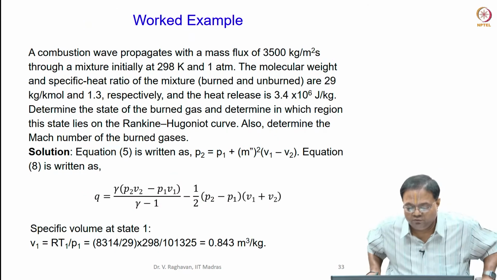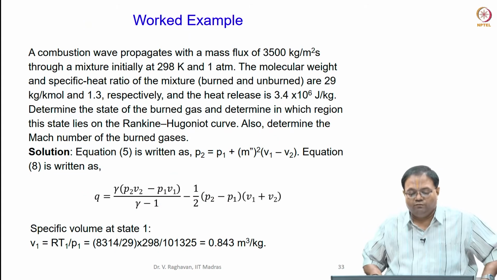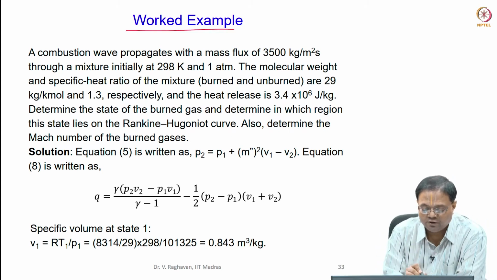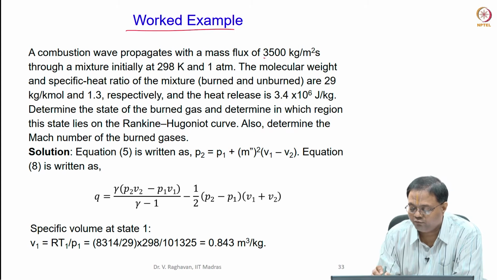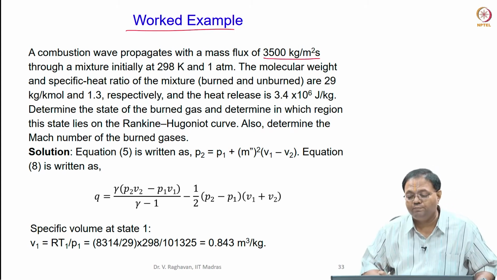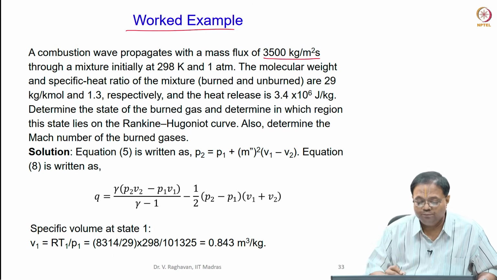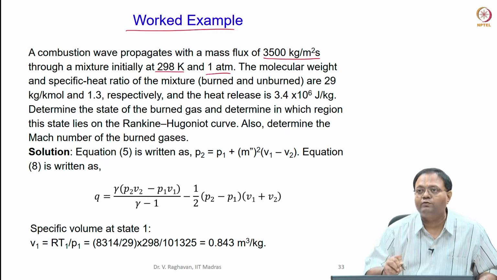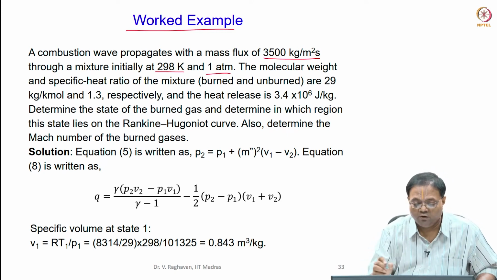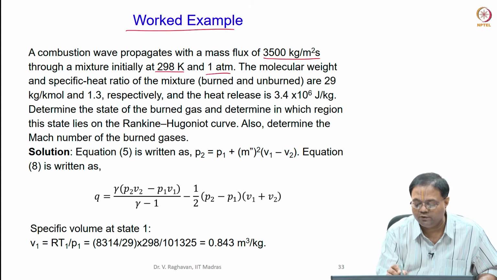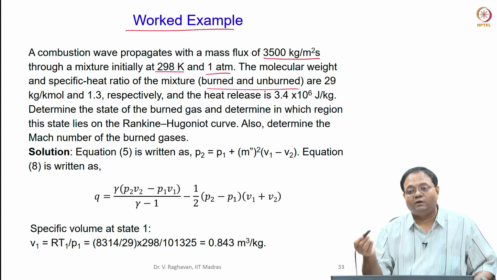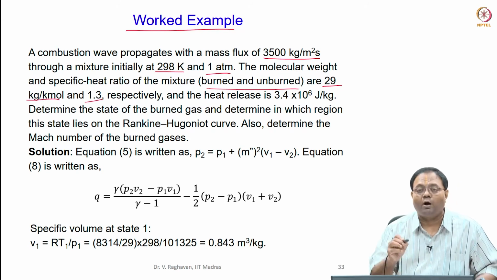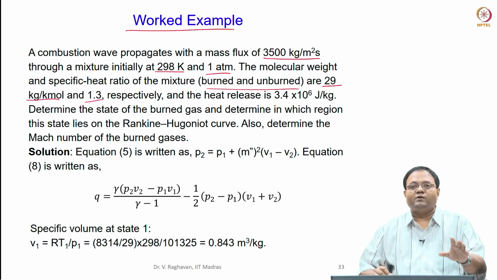Okay. Now at last we will see a worked example. A combustion wave propagates with a mass flux of 3500 kg per meter square second. And the initial mixture has a temperature of 298 Kelvin and 1 atmosphere pressure. The molecular weight and the specific heat ratio of the burnt mixture are now both the same. Molecular weight is 29 kilogram per kilomole and the specific heat ratio gamma is 1.3. So that is what is given.